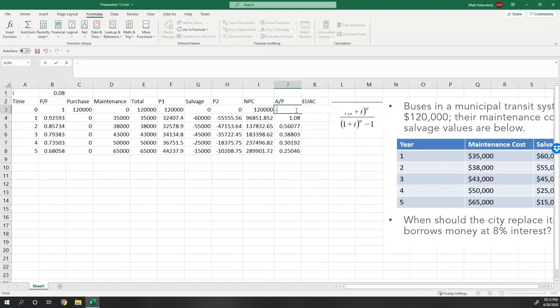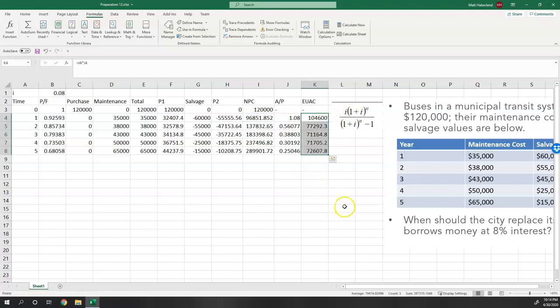I think I'm just going to delete this. We're not going to calculate equivalent uniform annual cost for here. Let's just not even calculate that because you're not going to retire it as soon as you buy it. That doesn't make any sense, to purchase and retire. So the formulas don't work for that, and that's okay. So now we just need to multiply the net present cost by the A over P factor, the discount factor.